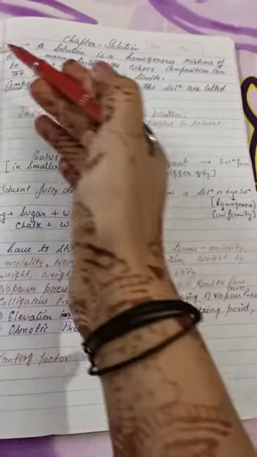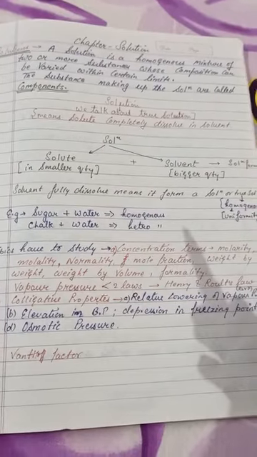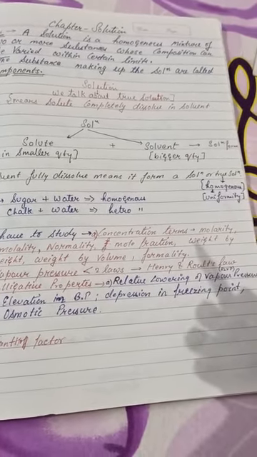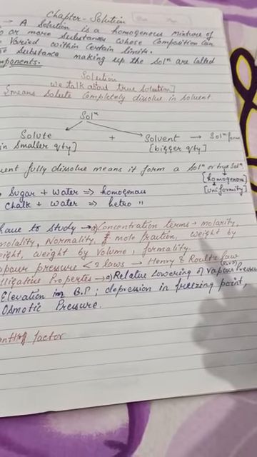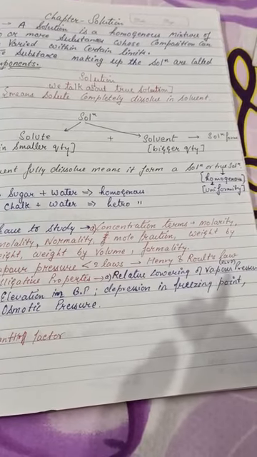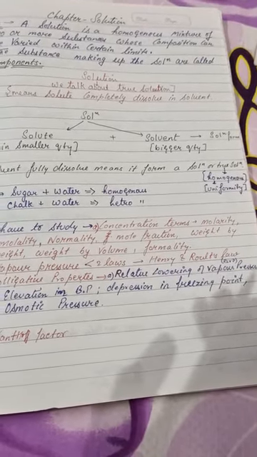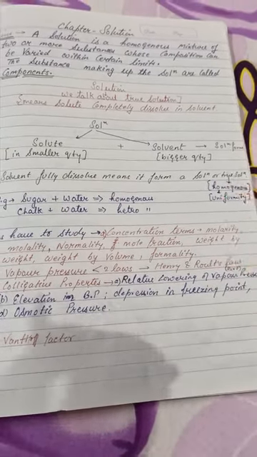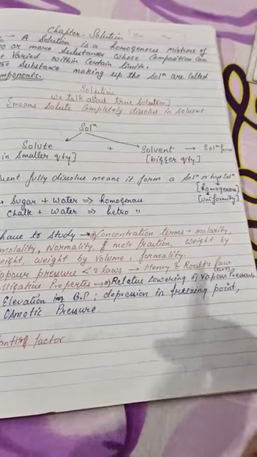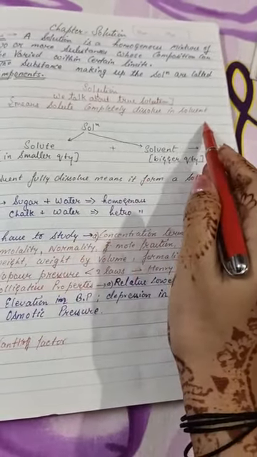Now, as we are talking about the solution, it means we are talking about the homogeneous solution. Homogeneous solution means a true solution, which we have studied in 9th standard. We studied three things in 9th standard: true solution, suspension, and colloids. So here we are talking about a true solution, whose particles are very, very small. What is the meaning of this solution? It means solute is completely dissolved in solvent.